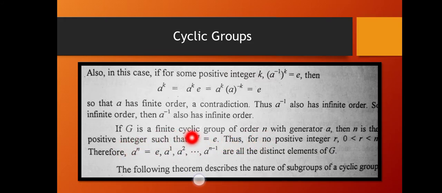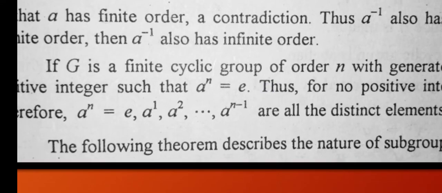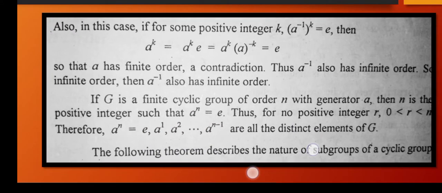If G is a finite cyclic group of order n, then these are the distinct elements of that group G, because we have studied that if G is a cyclic group, then all the elements of G will be some power of an element A. So these are the distinct elements for group G: A raised to the power 1, A raised to the power 2, and so on to A raised to the power n minus 1. And what is A raised to the power n? That is equal to E. These are all the distinct elements of G.